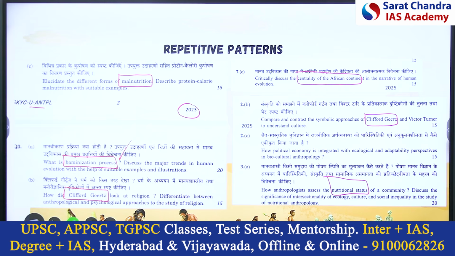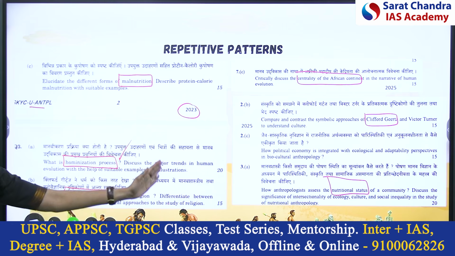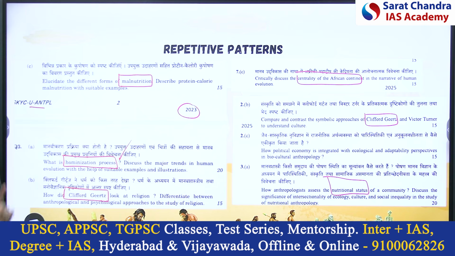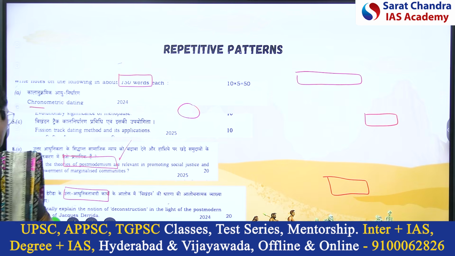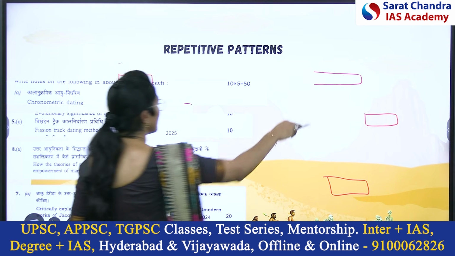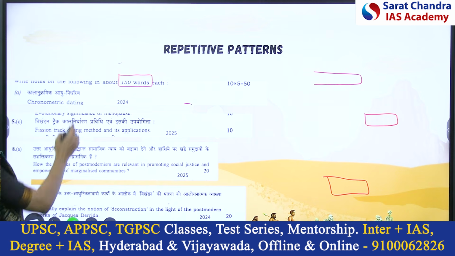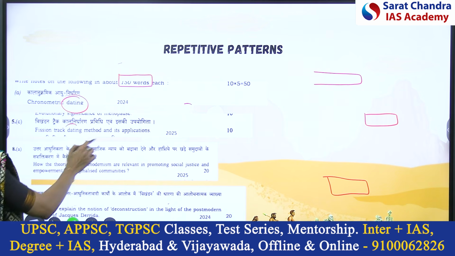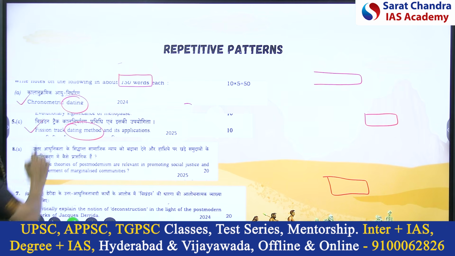Look at the theme. 23 paper and 25 paper. Don't expect the same question. Sometimes the same questions also repeat, but with a gap. Without a gap, you will get the themes. Right? Identify the themes. Dating methods. Once chronometric was asked, next year the fission track dating method was asked. We have hardly 4 to 5 dating methods, that's it.